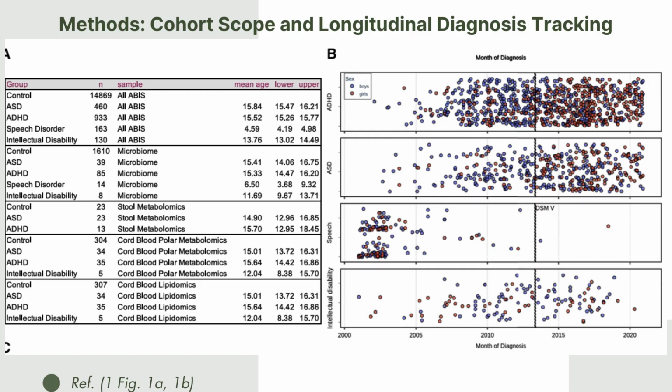What's really key here is that the biological data, like the stool samples and blood metabolites, were collected way back in infancy, before any of these diagnoses were made. That's the strength of this design. It's prospective, meaning they're looking forward from infancy rather than backwards from diagnosis. Overall, this figure sets the foundation for the study, showing a rich cohort, delayed diagnosis, and a unique opportunity to see if infant biology can help predict future neurodevelopmental risk.